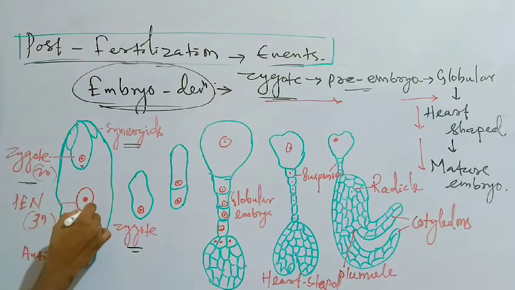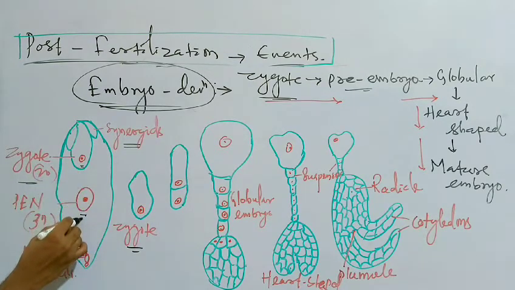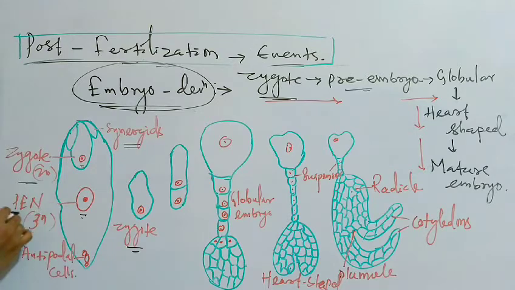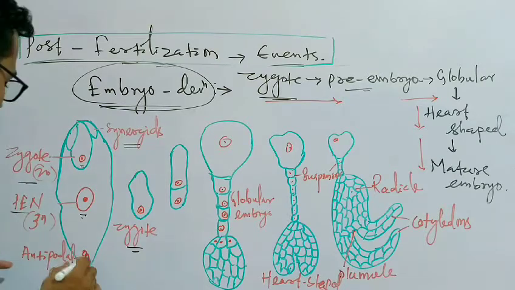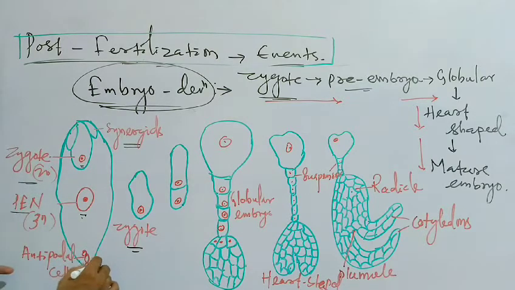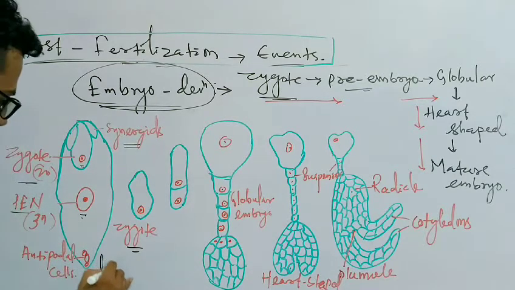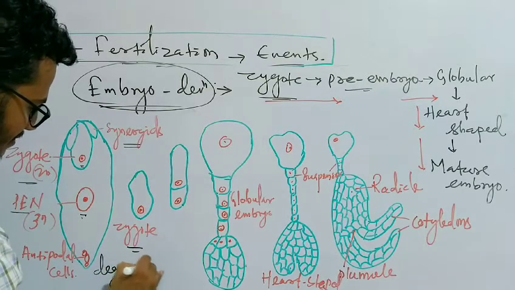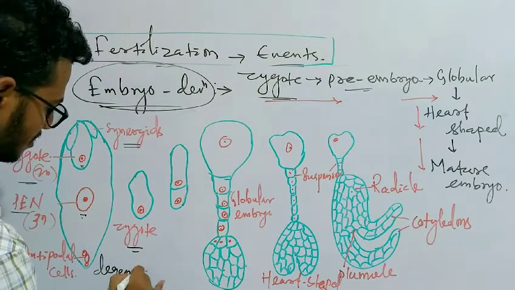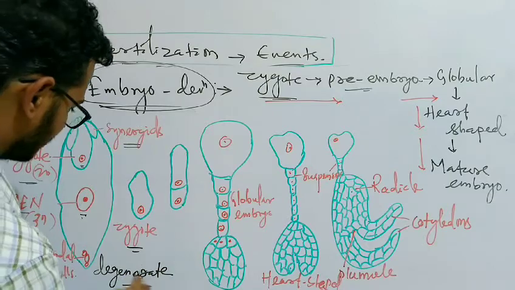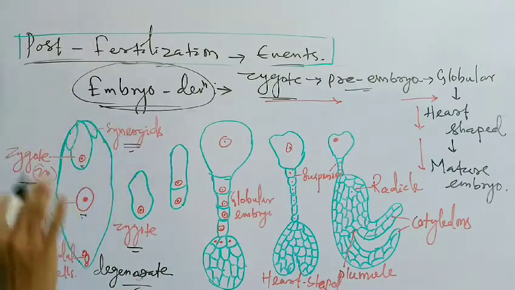Here the polar nuclei fuse with the male pronucleus to form this PEN, or the primary endosperm nucleus. Here the antipodal cells also start degenerating. They also degenerate, the antipodals and synergids.